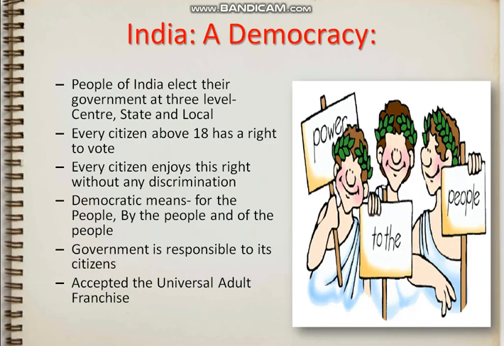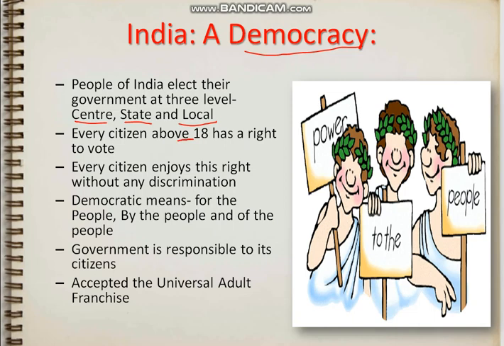India, a democracy. Again, our country is a democratic country. Democratic means basically people rule the country. Democracy is derived from the Latin words demos and kratos. Demos is people and kratos is rule. People's rule. People of India elect their government at three levels: center, state, and local.